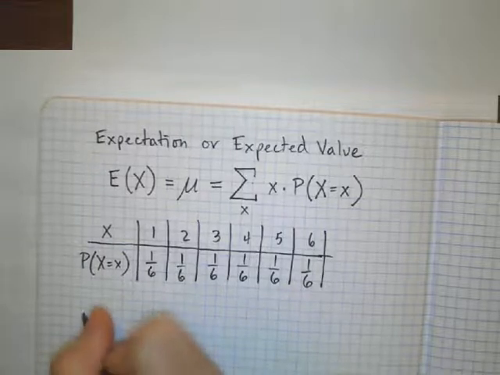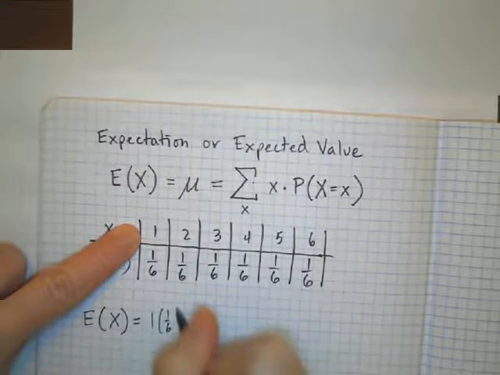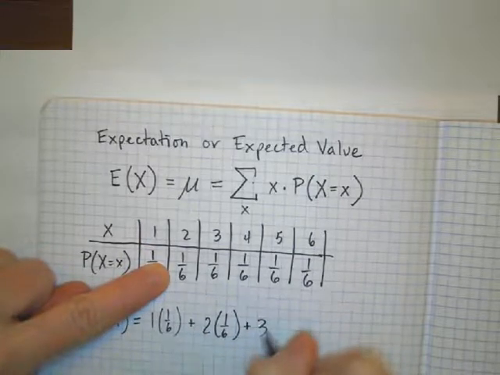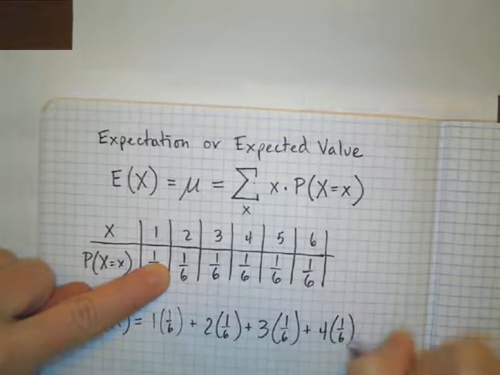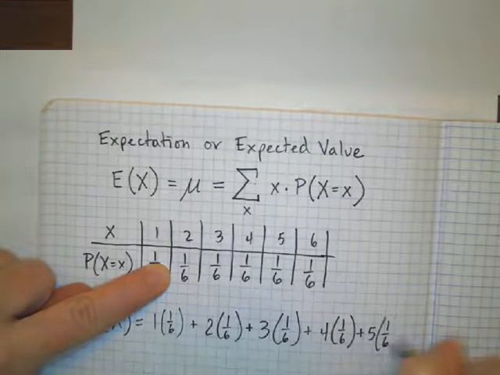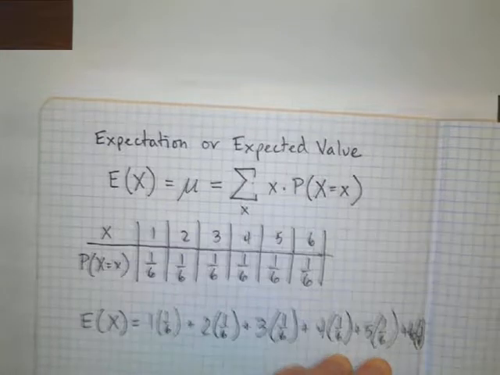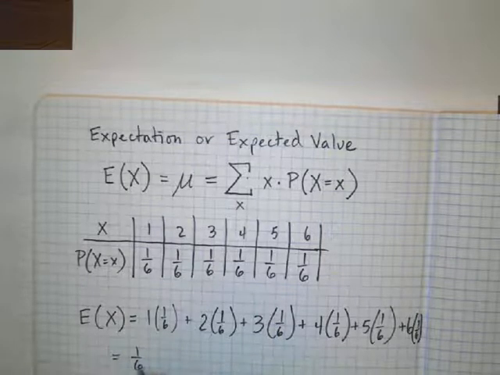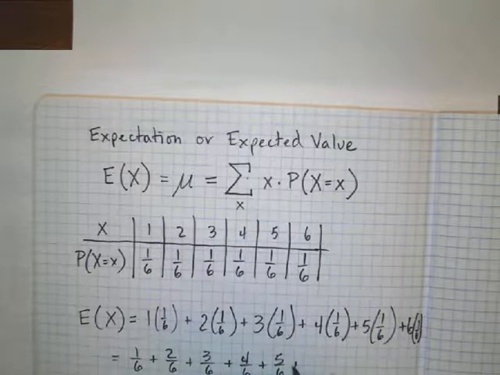So our E of X is going to be equal to 1 times 1/6 plus 2 times 1/6 plus 3 times 1/6 plus 4 times 1/6 plus 5 times 1/6. I'm running out of room. Plus 6 times 1/6. Sorry, that got right into the middle there. Okay, so if we simplify that, I get 1/6 plus 2/6 plus 3/6 plus 4/6 plus 5/6 plus 6/6.